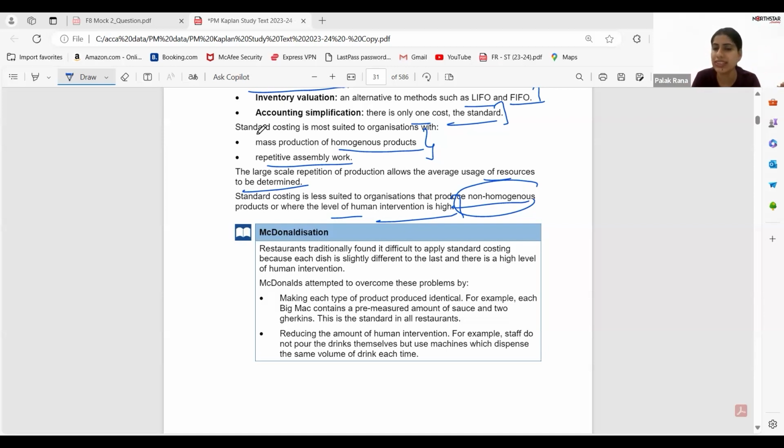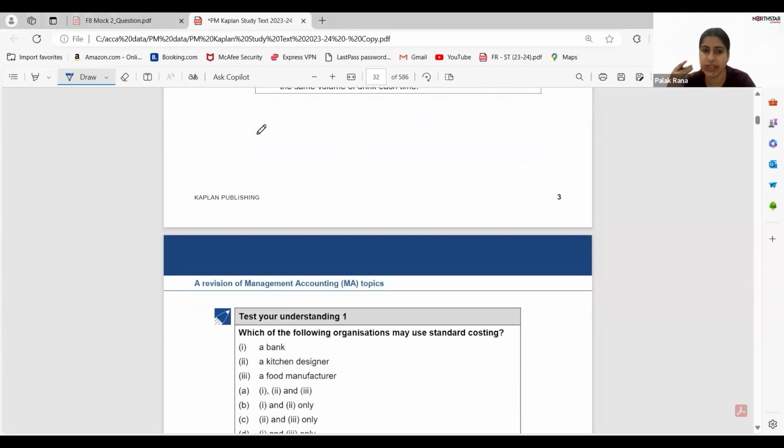Because they have followed standardization, that yes, every product should be identical, and they have reduced human intervention nowadays. If you think about the offshore McDonald's, there is no single person, only a machine is processing all these things. You have to insert your order by clicking on the buttons, and then you will get your burgers. There is no single human there. So it is possible with the help of standardization.